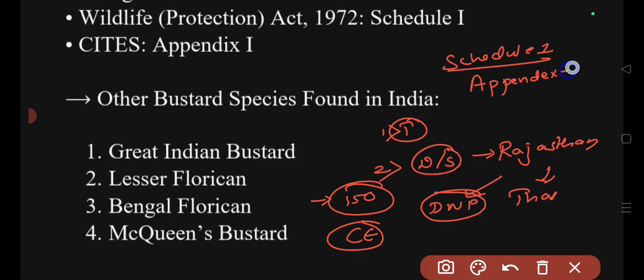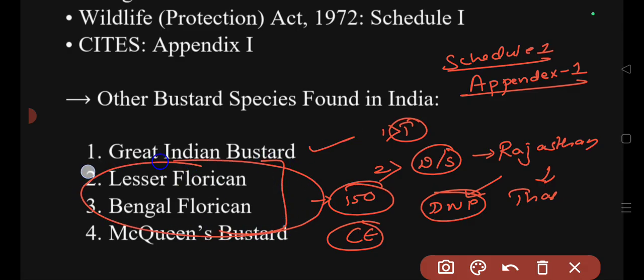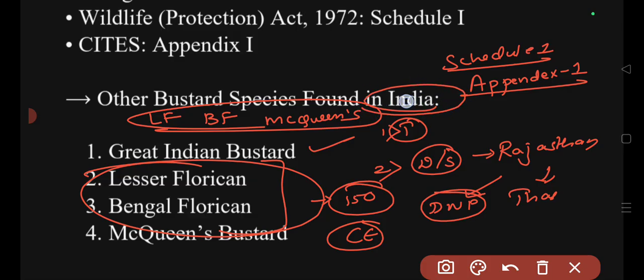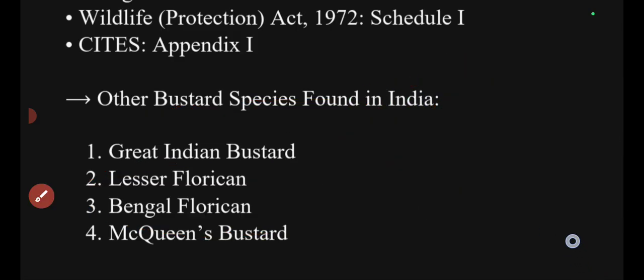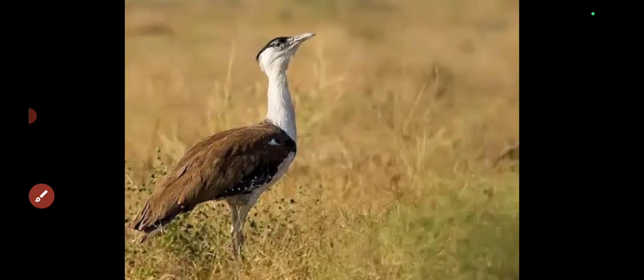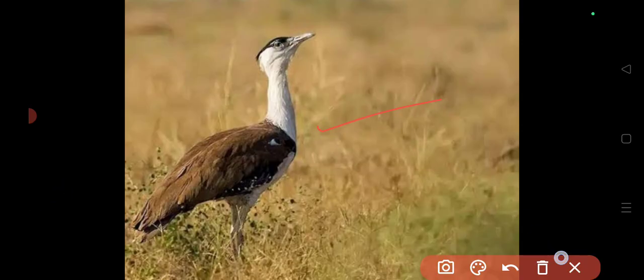Other than the Great Indian Bustard, there are 3 other types of bustards that we see in India: Lesser Florican, Bengal Florican, and McQueen's bustard. I hope you have understood till here. So this is the bustard species, this is how the bustard looks like. Try to memorize this.